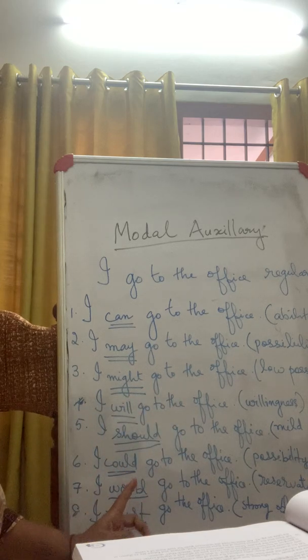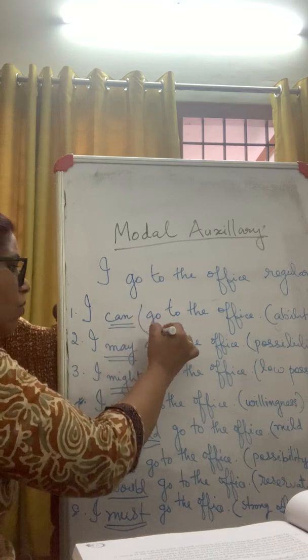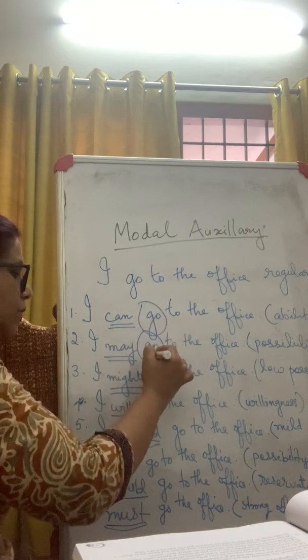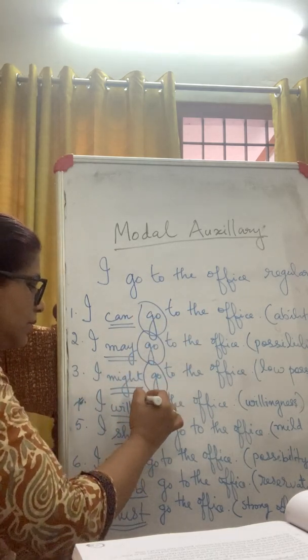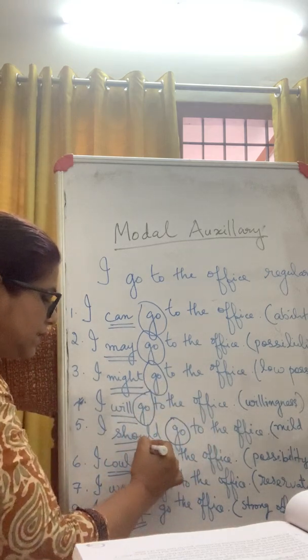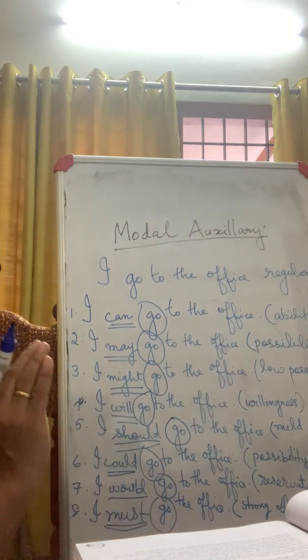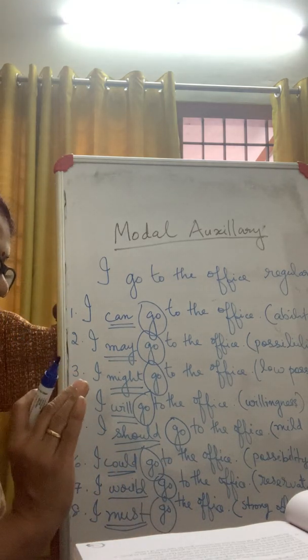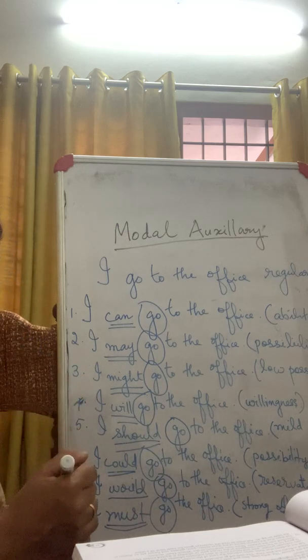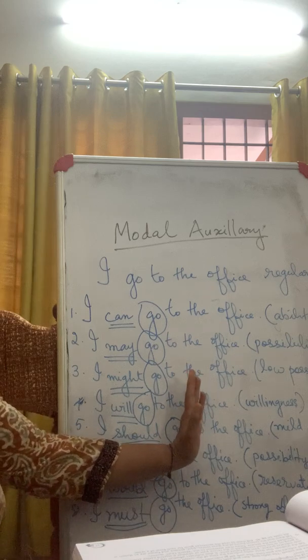Okay. Now notice the verb go remains the same. Have you noticed that all through these sentences? Did you notice that the main verb stays the same? It does not change at all, remains the same all through, and the modals are the ones who decide the mood of the sentence.